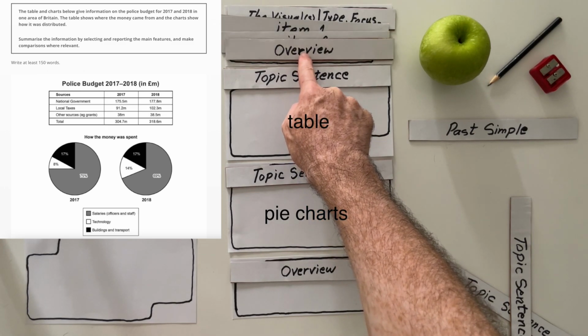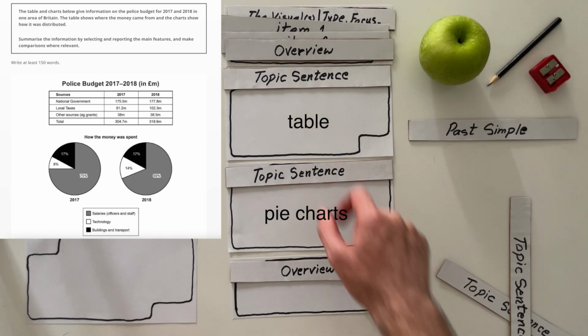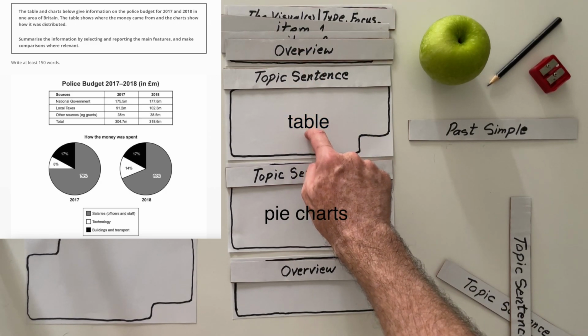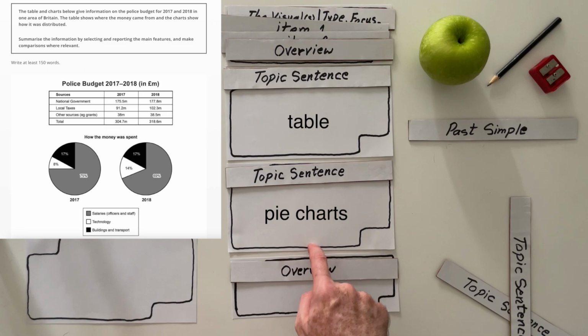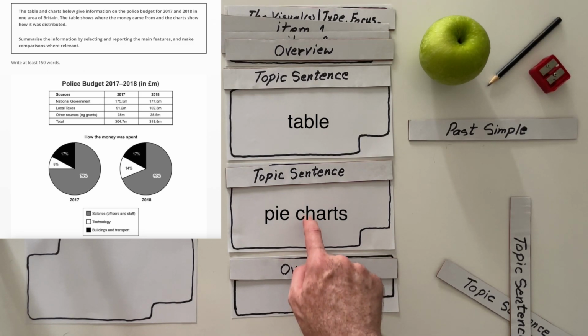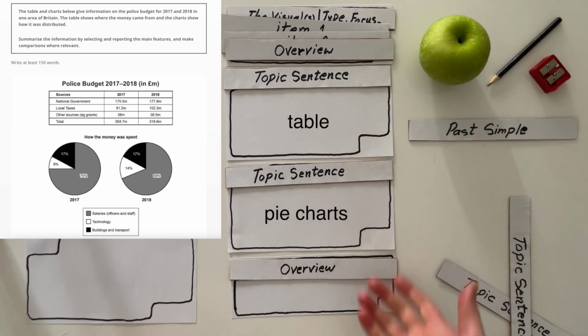And yes, I remember in the first overview, my overview is going to be about the table. Since this is about the table, and since this is about the pie charts, the overview in the bottom will be about the pie charts. That's it.